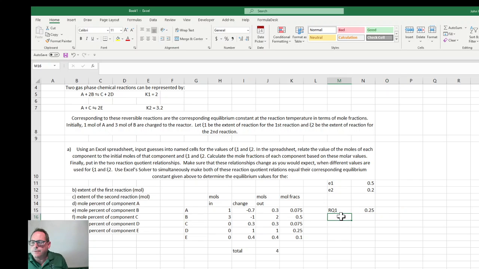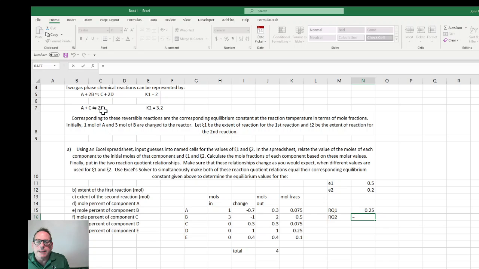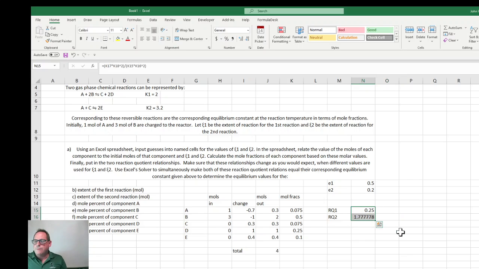Okay, so that gives our first one, Q1, and that's just going to be equal to the second one, which is going to be YE squared divided by YA times YC. Okay, and so we have two values.